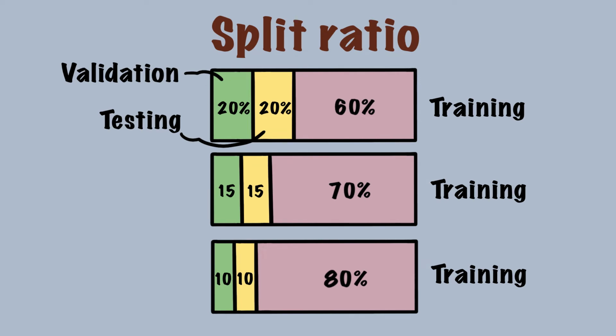Basically, the percentage of data for training, validation, and testing can be 60, 20, 20, or 70, 15, 15, or 80, 10, 10. There is no specific criterion of how to split the data, but the guideline is to preserve enough data for training, because that's how the model learns, and the model can typically learn better with more data.